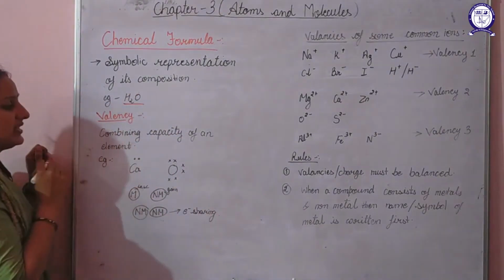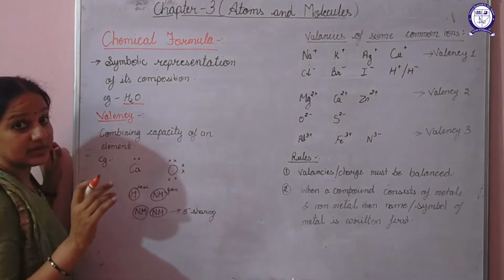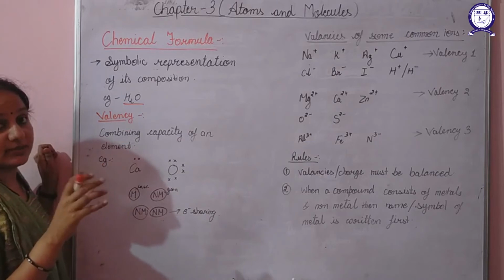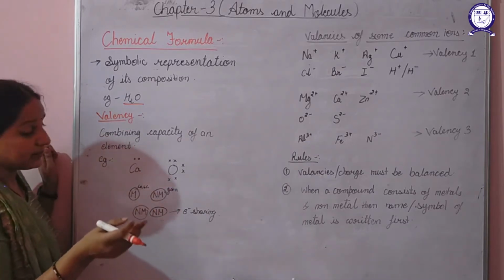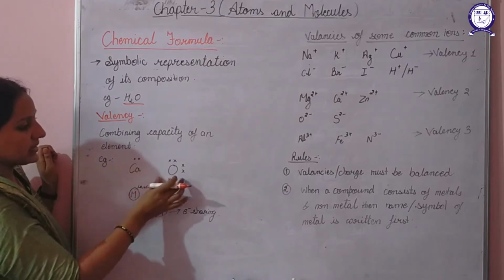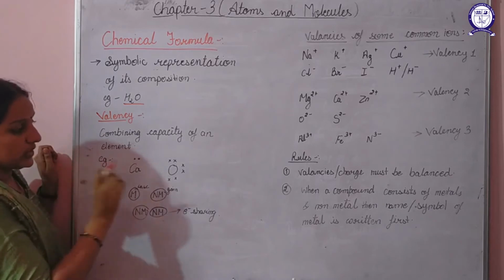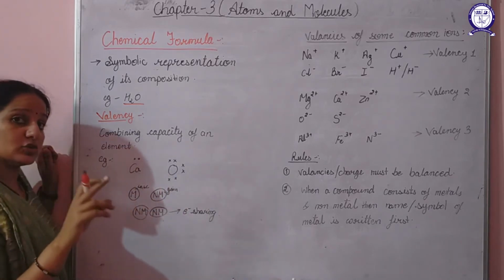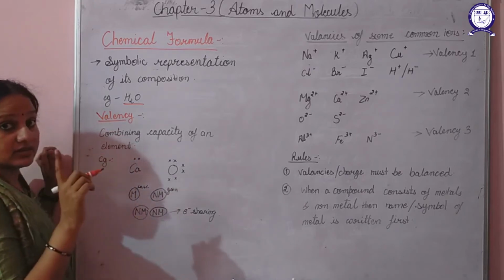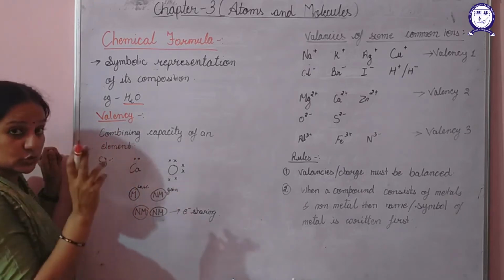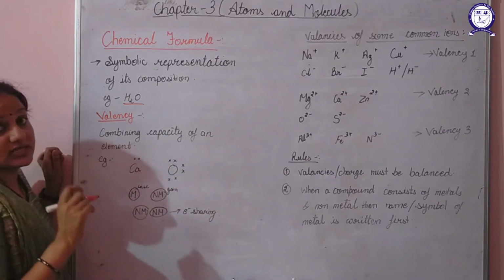Next one is valency. Valency is the combining capacity of an element. Basically, the valency of an element specifies how it will combine with other elements. For example, calcium and oxygen. The valency of calcium is 2 and the valency of oxygen is also 2, because the number of electrons in the valence shell of calcium is 2 and in the valence shell of oxygen is 6.